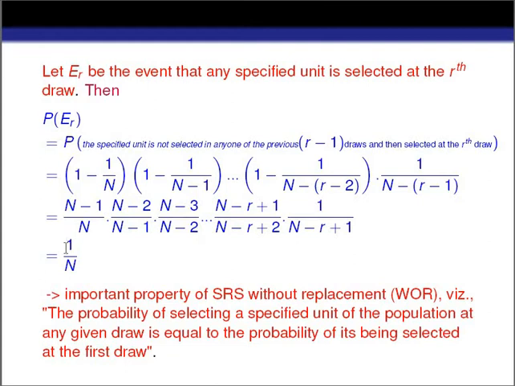It means that the probability that any specified unit is selected at the rth row is equal to the probability of selecting any unit at the first row. This is one of the important properties of simple random sampling without replacement. That means the probability of selecting a specified unit of the population at any given row is equal to the probability of its being selected at the first row. Hope you understand this.